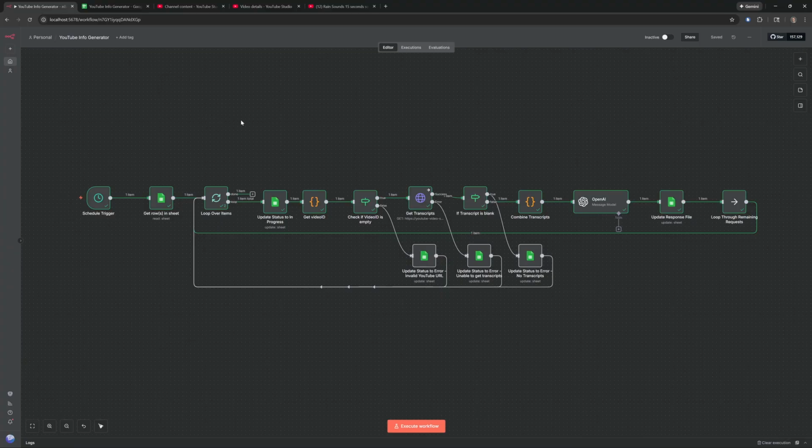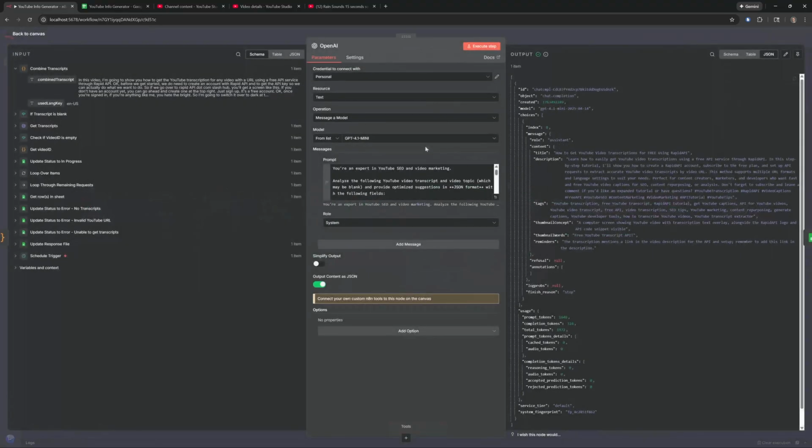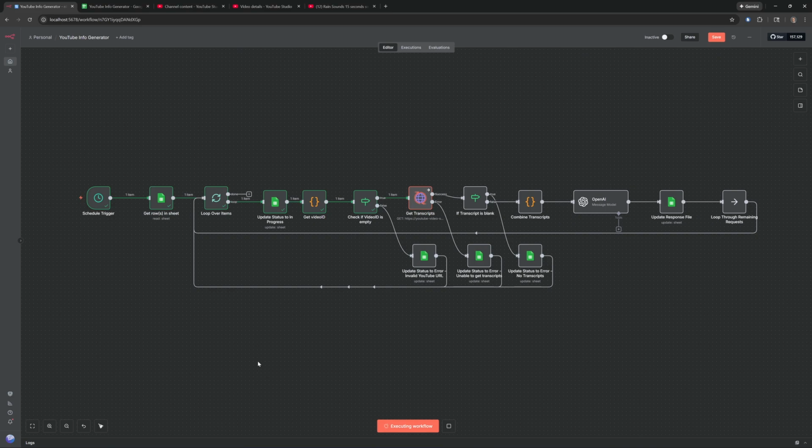And just for curiosity's sake, I want to go into the ChatGPT node here, and I switched the model from GPT-5 to 4.1 mini. That's a lot quicker, and it doesn't need to be super fancy for what I'm trying to do. Plus it'll give us a reference to see the different outputs that 5 and 4 give us. Okay, so now this time it's going to go through with ChatGPT 4.1 mini as opposed to 5 mini. And we'll see if it's any quicker. Yep, much quicker.